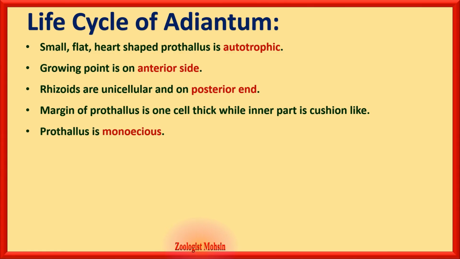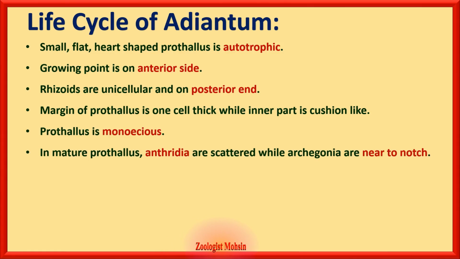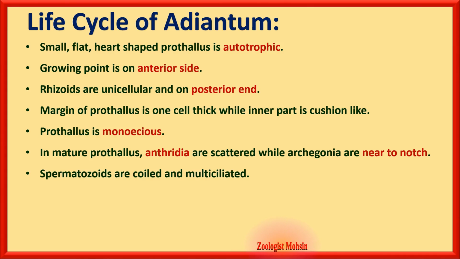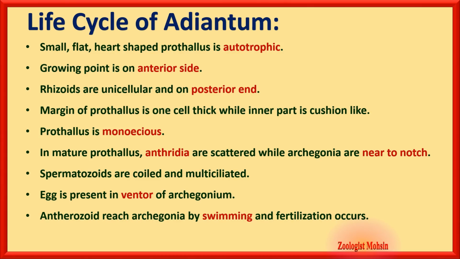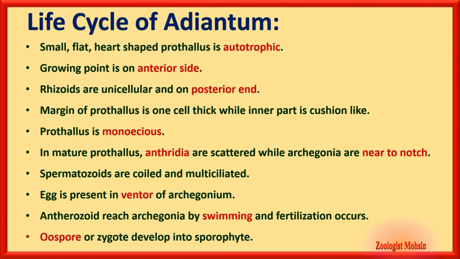Prothallus is monoecious. In mature prothallus, antheridia are scattered while archegonia are near the notch. Spermatozoids are coiled and multiciliated, having many cilia. Egg is present in venter of archegonium. That MCQ is very important and I have seen this in the past paper. Antherozoid reaches archegonia by swimming and fertilization occurs. So water is necessary for their fertilization. Oospore or zygote develops into sporophyte.